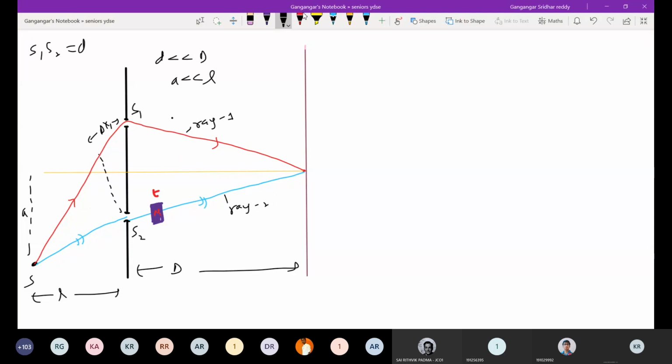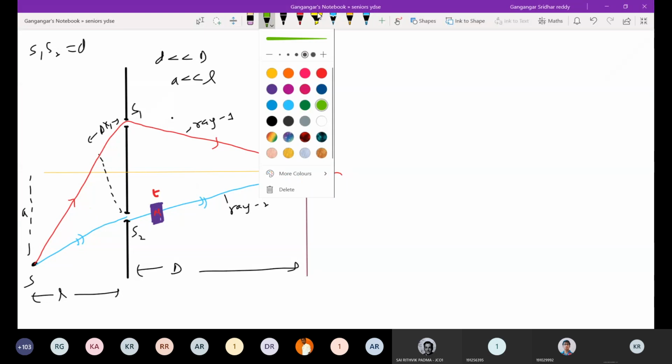So that we see that the additional path the ray 1 has gained before slits, if the ray 2 gains that much after slits, then the net path difference of the rays arriving here will be 0, and we do get central maximum here. Means now you can ask questions. Central maxima, can I shift wherever I want? Yes, you can do adjustment in such a way that you can shift the central maxima wherever you want.